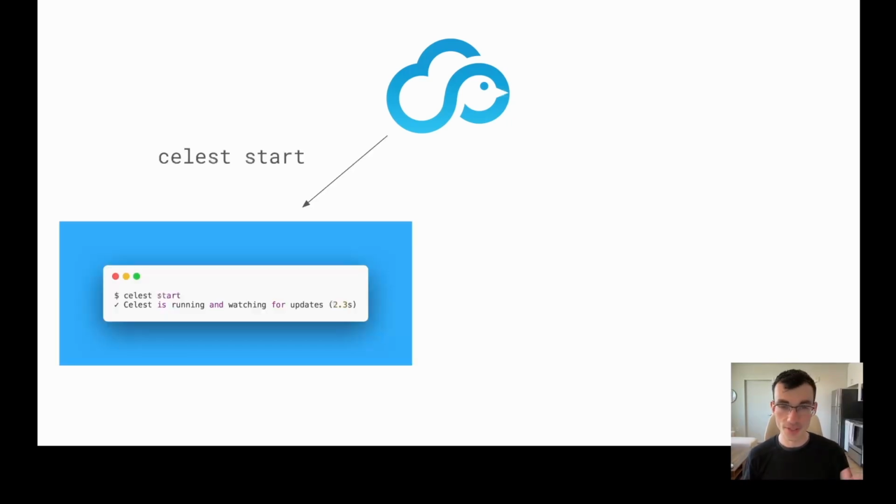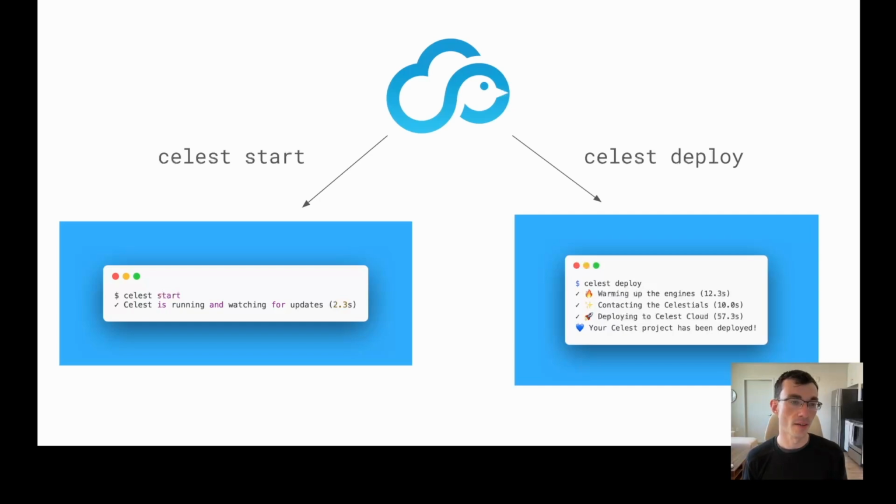In fact, when you run Celest start or Celest deploy, everything we just talked about is what happens in those first couple seconds. In the case of Celest start, it takes the HTTP server that we generated, spins it up locally on your machine, and sets up a file watcher so that anytime anything changes, it can hot reload those changes into the running server. In the case of Celest deploy, it gets a bit more complicated. We're really just getting started in that journey.